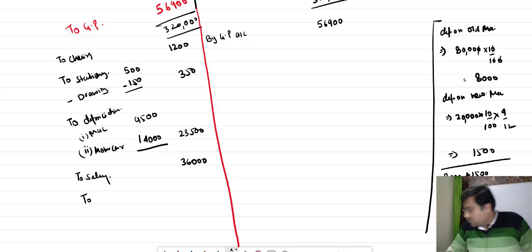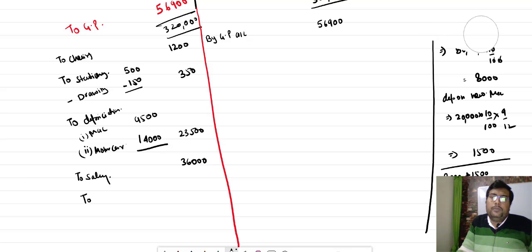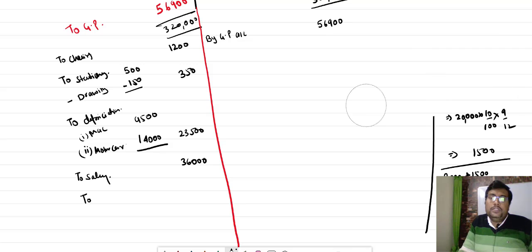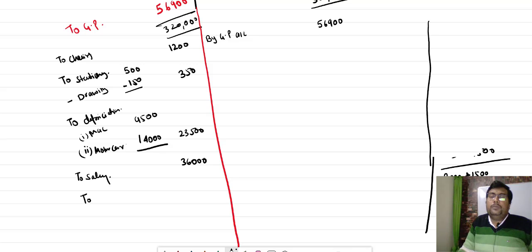Loss by fire. अब देखो बच्चा, I already informed you that total loss by fire is 10,000, but how much insurance company admitted? ठीक है जी, total loss by fire is 10,000.